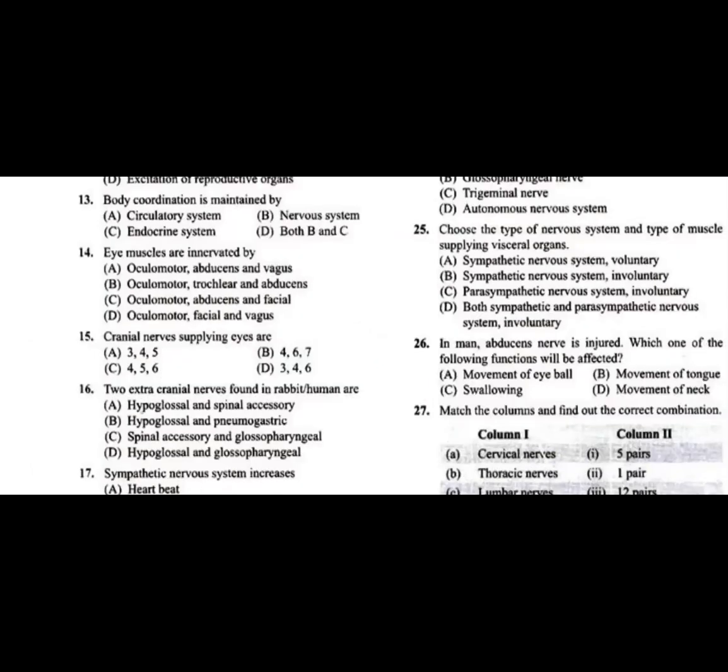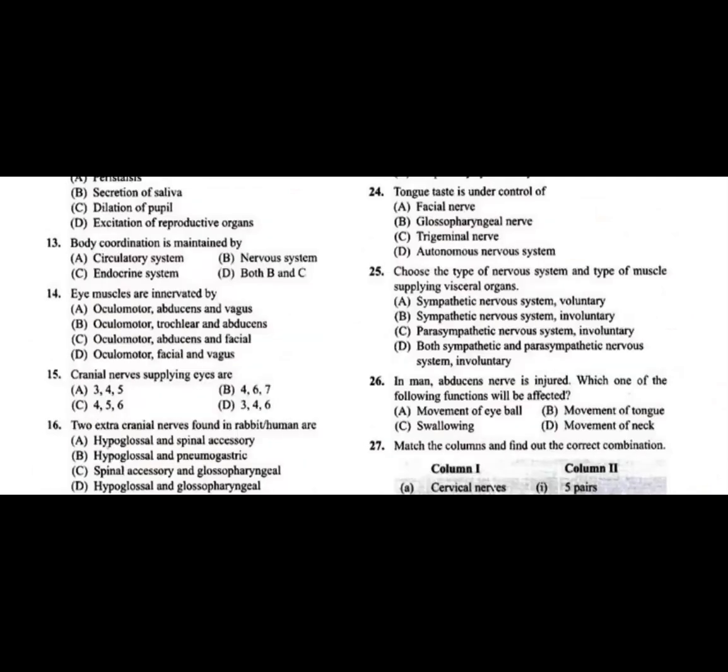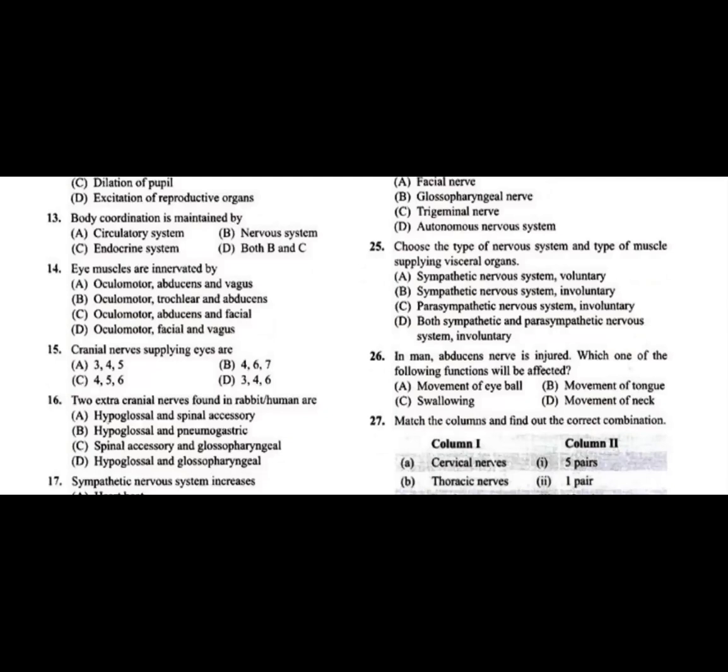14. The 14th question. Eye muscles are innervated by; the movement of the eyes is controlled by. The optic nerve is purely sensory, where it is controlling only the iris. Whereas the movement of the muscles of the eye, the eyelids and the inner eyeball movement, all these are muscular movements.